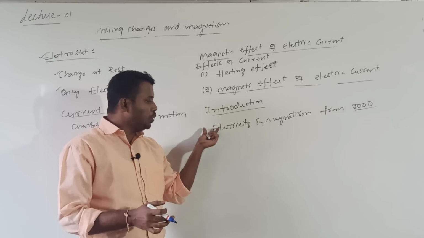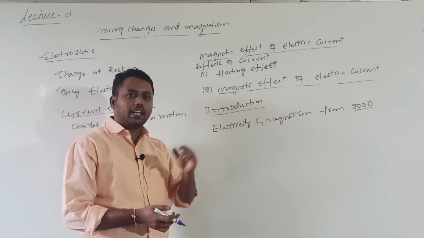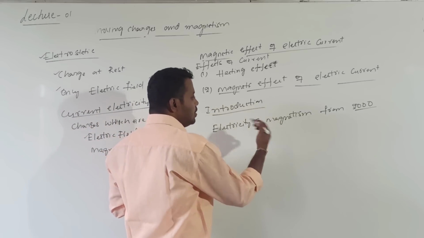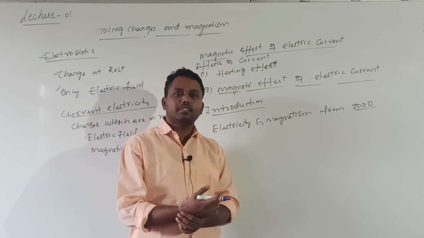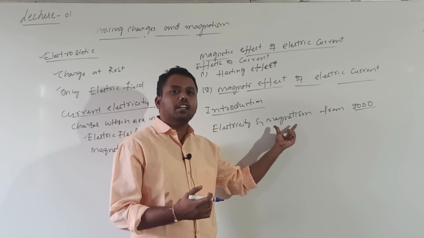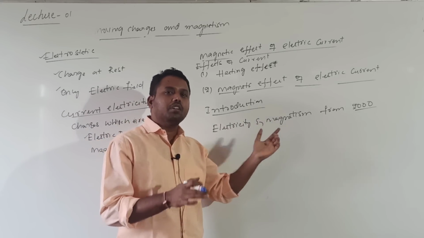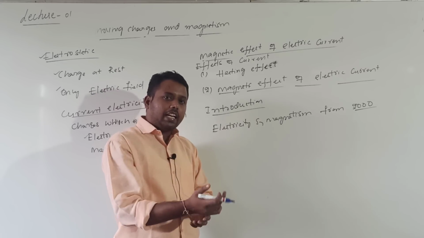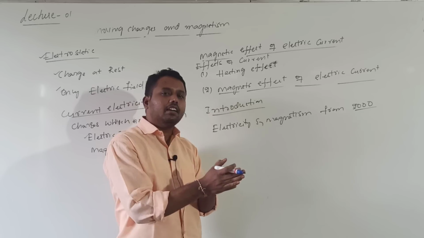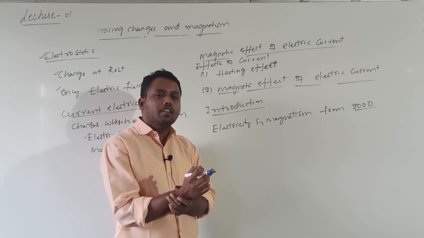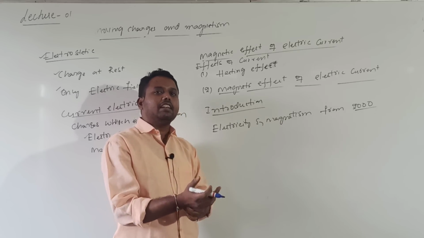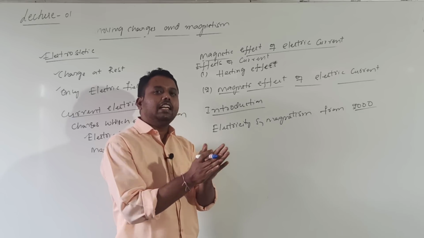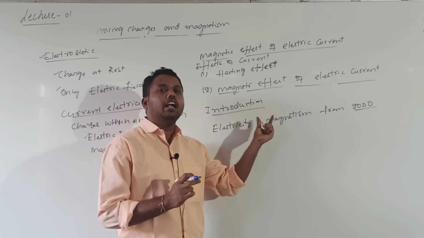But the interrelation between electricity and magnetism came to be known only in the last 200 years. Earlier it was thought that electricity and magnetism were separate, with no interrelation. But in the 18th century, after several scientists' experiments, we came to the conclusion that there is an interrelation between electricity and magnetism.